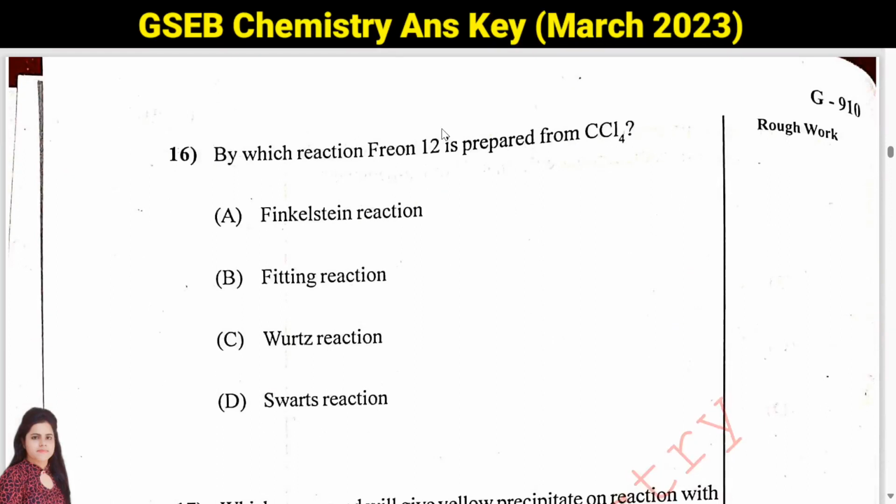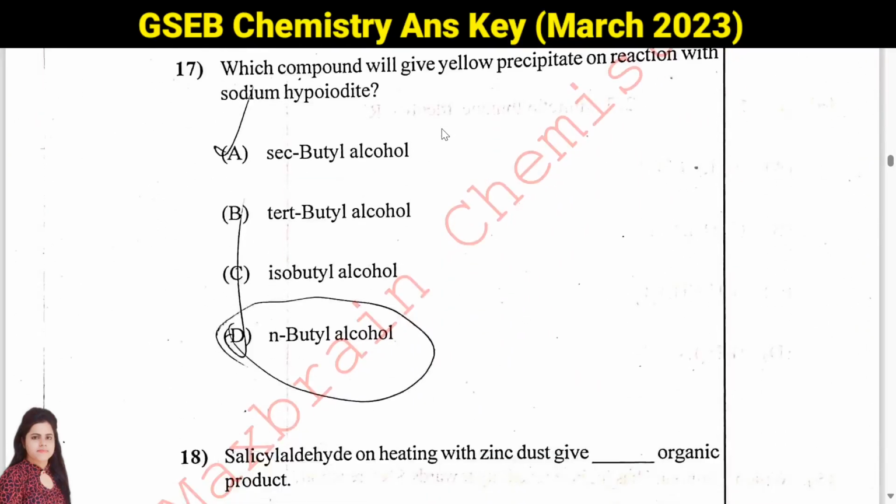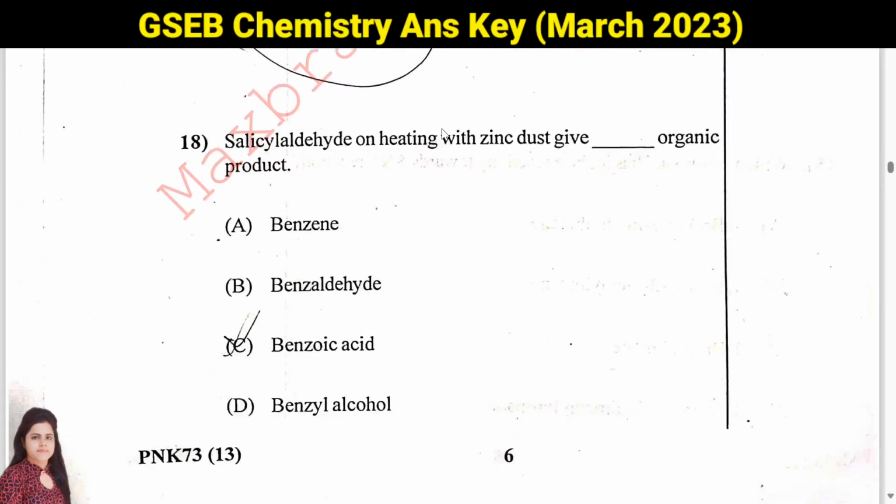Then question number 16. By which reaction is Freon 12 prepared from CCl4? So it is Swarts reaction. Swarts reaction can form Freon 12. Then question number 17. Which compound will give yellow ppt on reaction with sodium hypoiodite? So here secondary butyl alcohol will give you yellow ppt. Then question number 18. Salicylaldehyde on heating with zinc dust gives which compound? It will give you benzaldehyde.